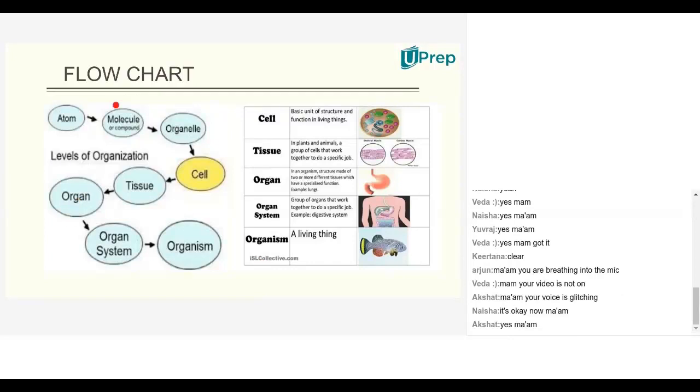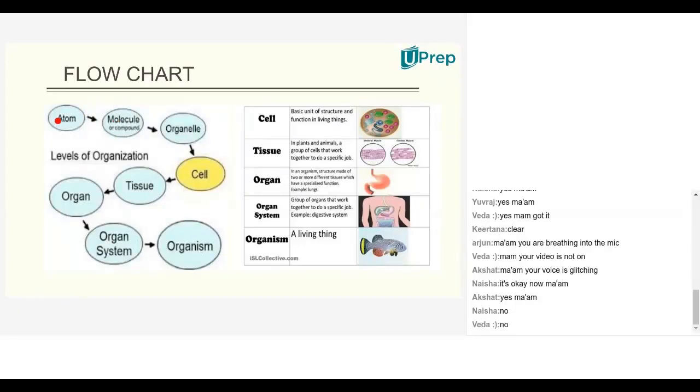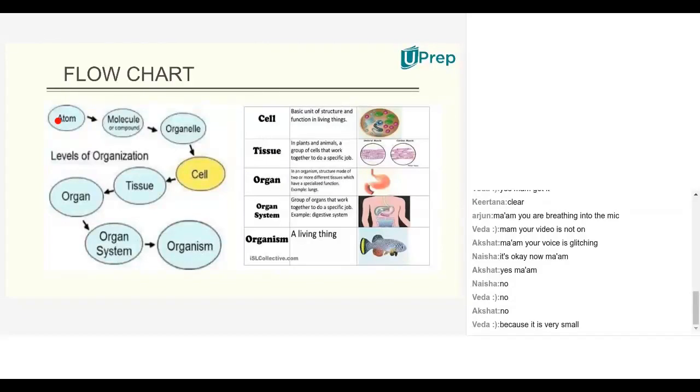So now, you would have read about atom, molecule and all in chemistry, isn't it? Can you see an atom through the naked eye? No, ma'am. Why? Because it's too small for us to see. It can only be seen through a microscope. Because it's so minute, it can't be seen through the naked eye. Yeah, it's very small.